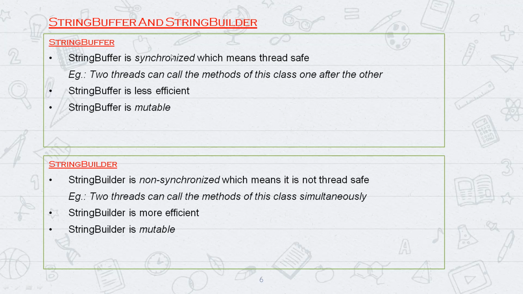String buffer is synchronized. Synchronized means one after the other. Read out this example: two threads can call the methods of this class one after the other. The JVM will provide access to the first thread, and once the first thread completes processing, it will allow the second thread. So does the string builder save more time? No, it is one after the other, right? Yeah, string builder, you are right.